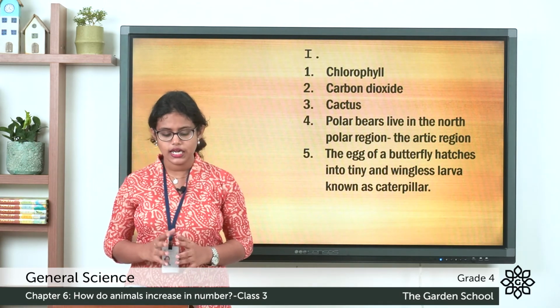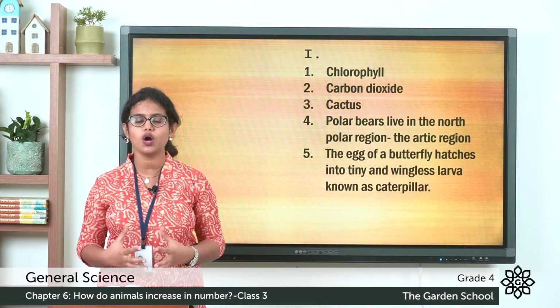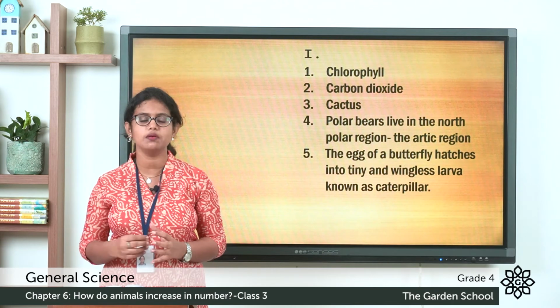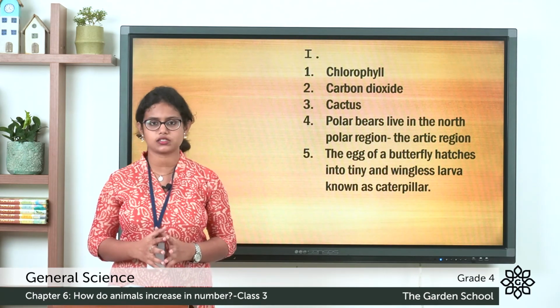The third one, name plants adapted to grow in a desert. So you all know about desert plants. So you can name a plant that grows in desert. You can write the answer as cactus.